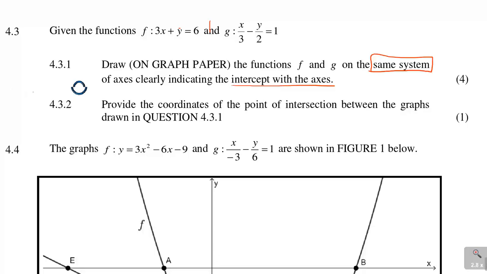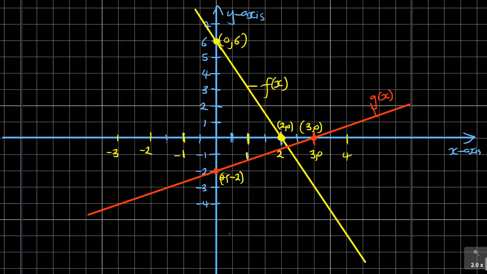Then the next question, 4.3.2, because we just did the first one: provide the coordinates of the point of intersection between the graphs drawn in question 4.3.1. So you come here, and now this mustn't be as accurate in a way, but you need to be as close as possible. So that is the point of intersection there. They're talking about that point there.